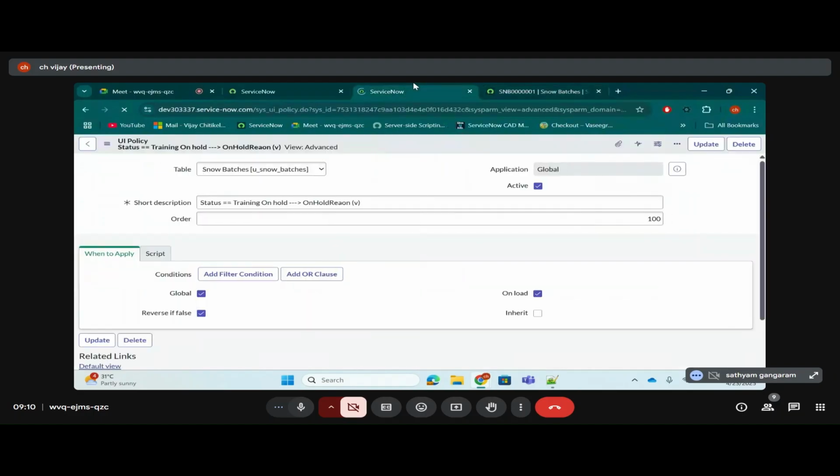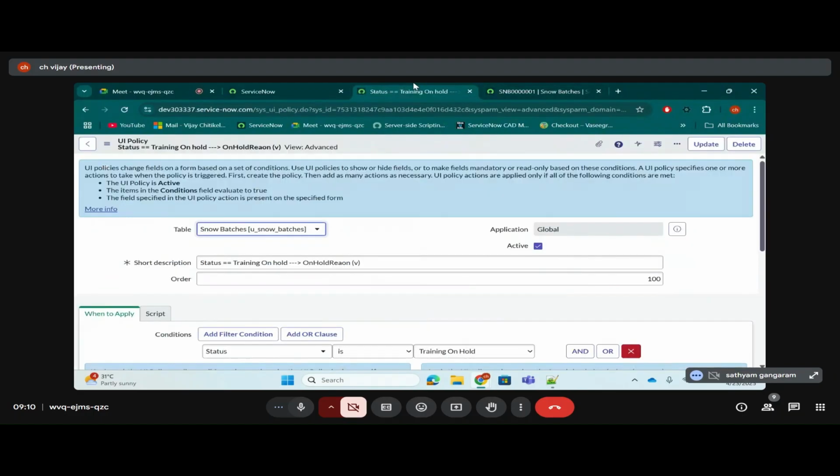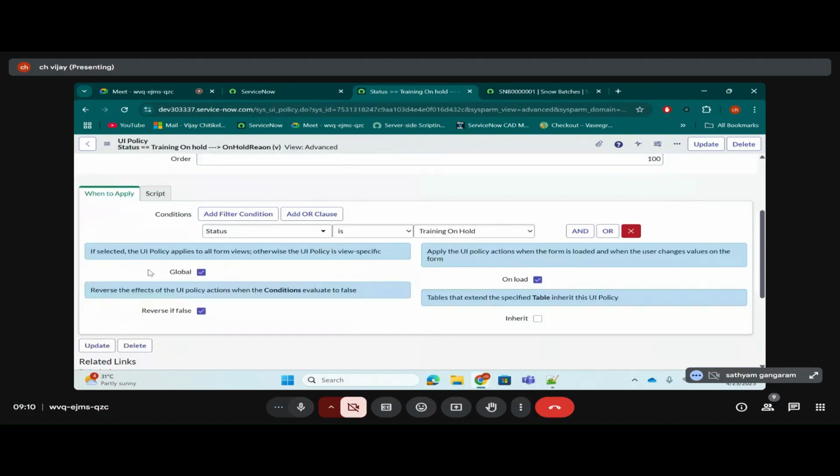But normally people will ask what the global checkbox is, and they will tell you the functionality. What if I want you to run the client script or UI policy only in one view? Then what will you do? You need to uncheck the global checkbox. So please remember this global.